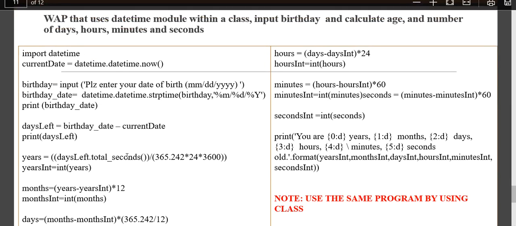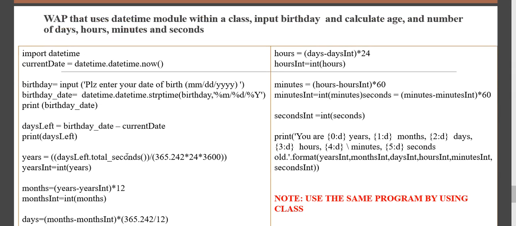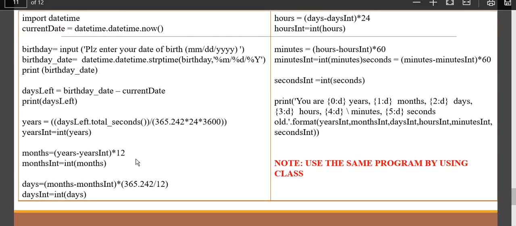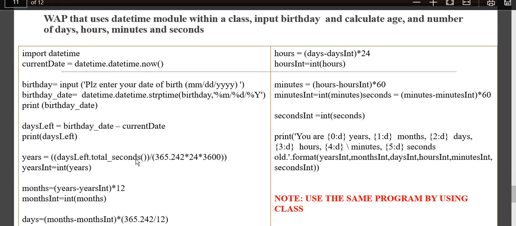You would have seen in your day-to-day life activities, when you are filling Aadhaar card or some registrations, when you give your date of birth, it will tell you what age you are. So for that sake, you can write a program in Python.